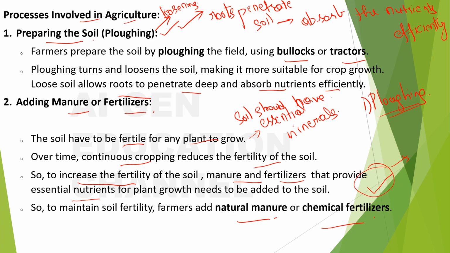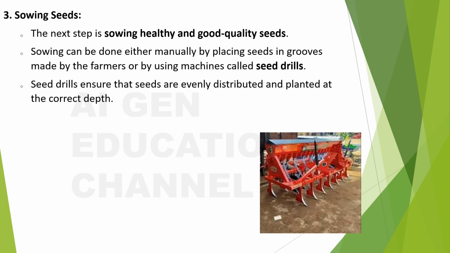Okay, next. So what is next? Sowing seeds. What did we see? What is the first step? Ploughing, right? What is the next step? Adding natural manure or chemical fertilizers. For what? To increase the fertility of the soil, right? So the next step would be what?